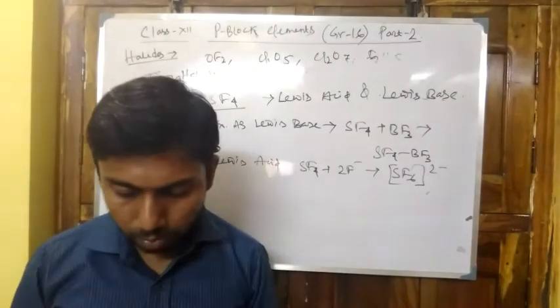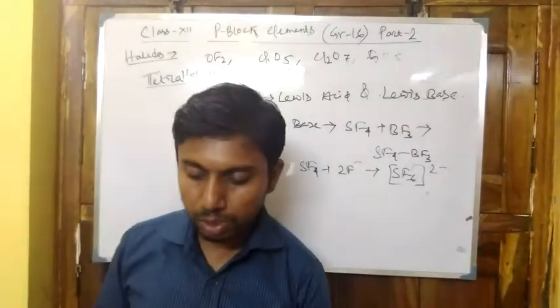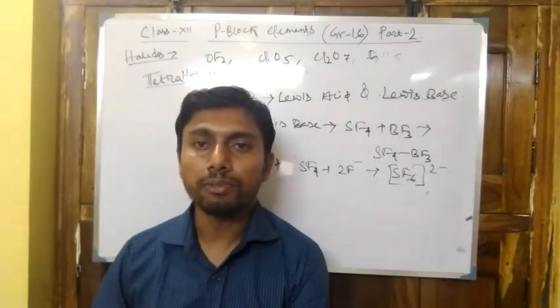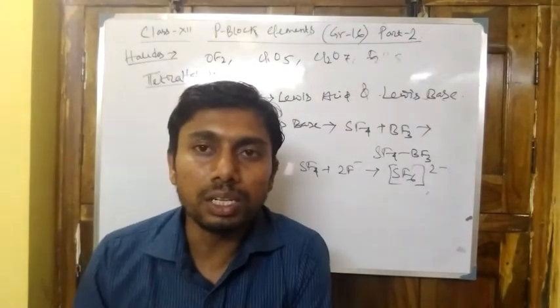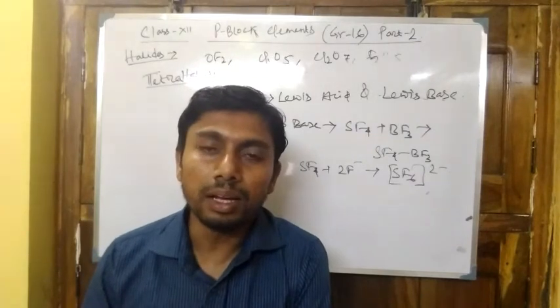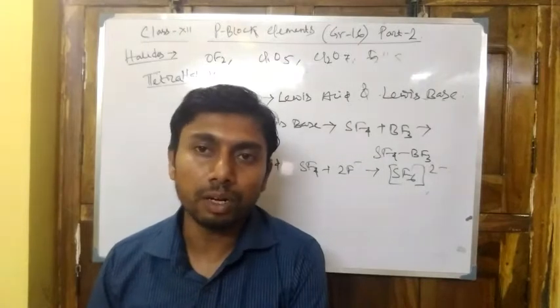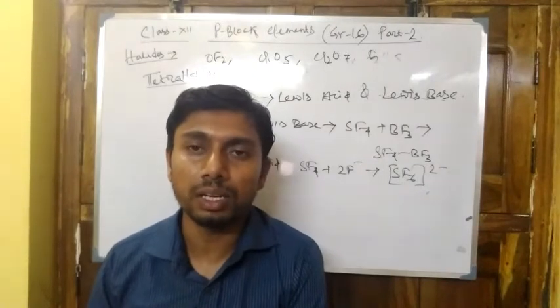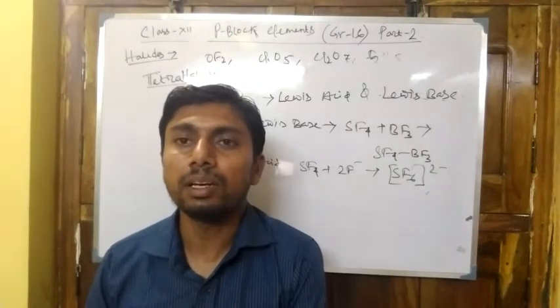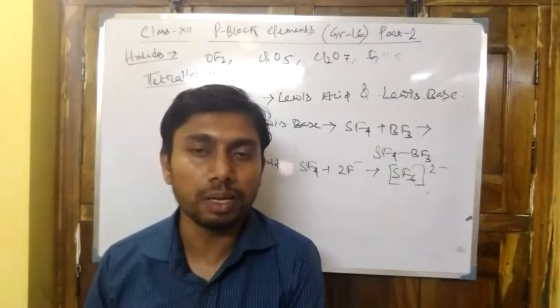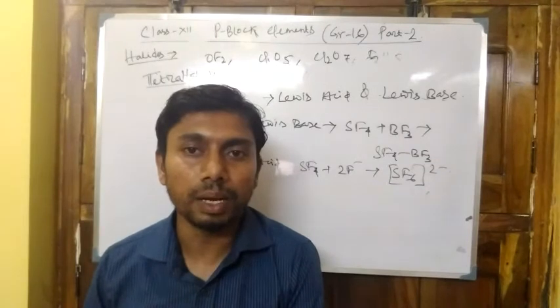Now one question: SF4 is easily hydrolyzed but not SF6. Why is SF4 easily hydrolyzed? Because in SF4 there are 4 fluorine atoms around sulfur, whereas in SF6 there are 6. So first of all, steric crowding is maximum in SF6. Second, sulfur can expand its valency up to 6 by using s, p and d orbitals.